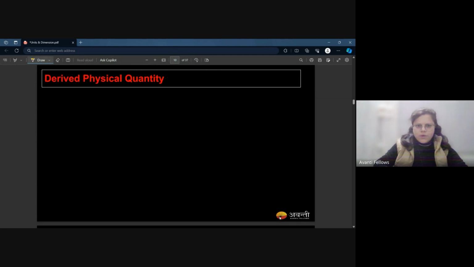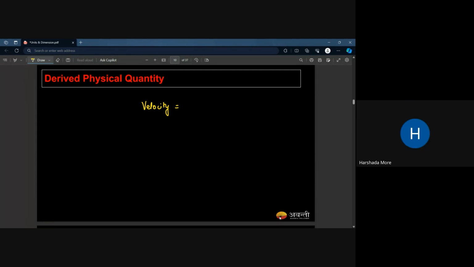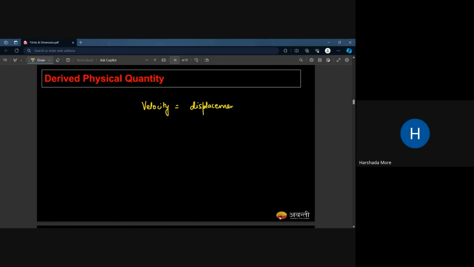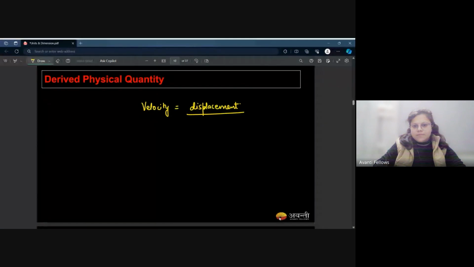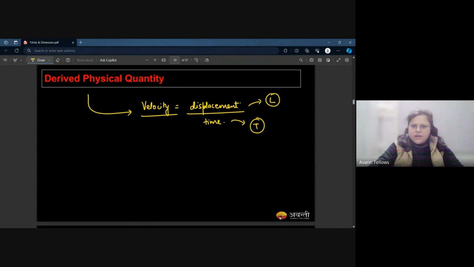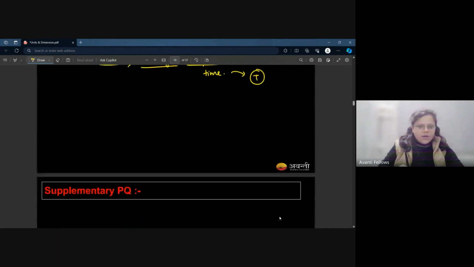Let's come to the derived physical quantity. As I already told you, it could be velocity. What is the formula of velocity? Displacement upon time. Very nice. So displacement is a kind of length. Time is t. Both of them are fundamental quantities, and while you divide them, you get velocity. So velocity is a derived quantity, right? I mean, this much example is fine. We don't need to go further deeper down.